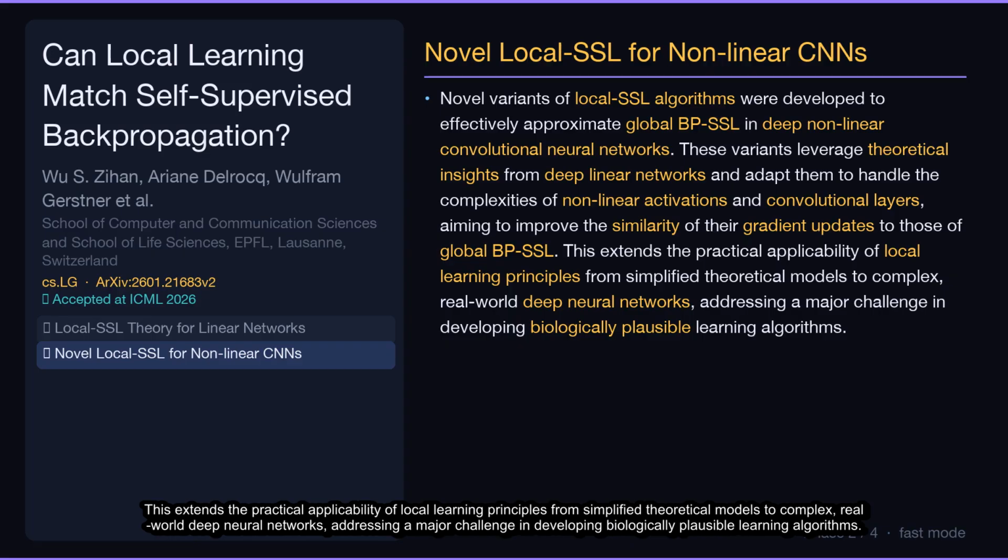This extends the practical applicability of local learning principles from simplified theoretical models to complex, real-world deep neural networks, addressing a major challenge in developing biologically plausible learning algorithms.